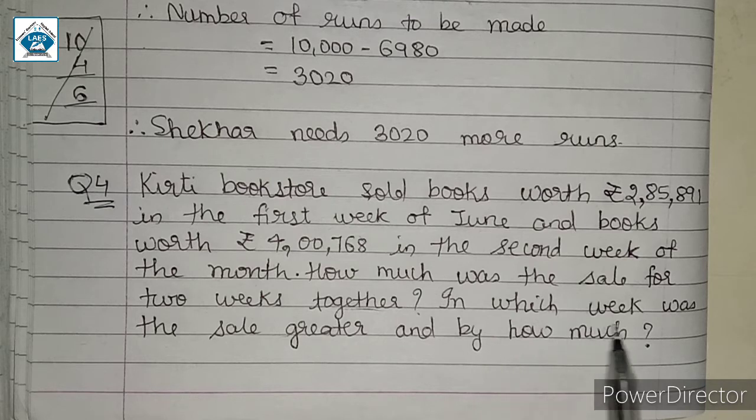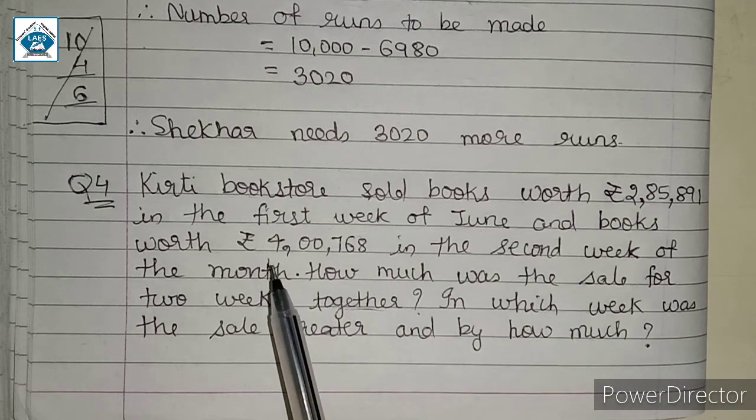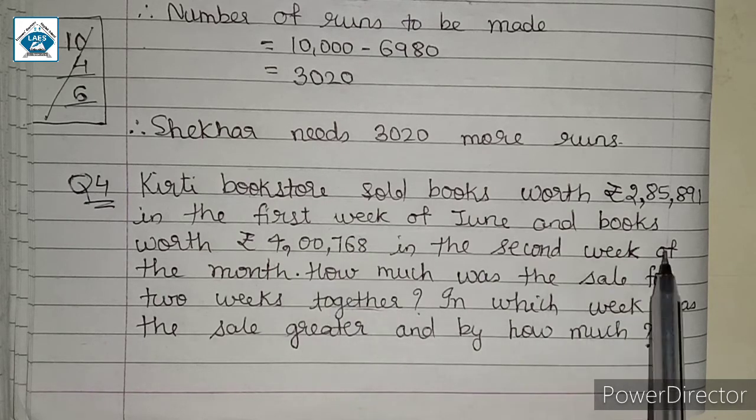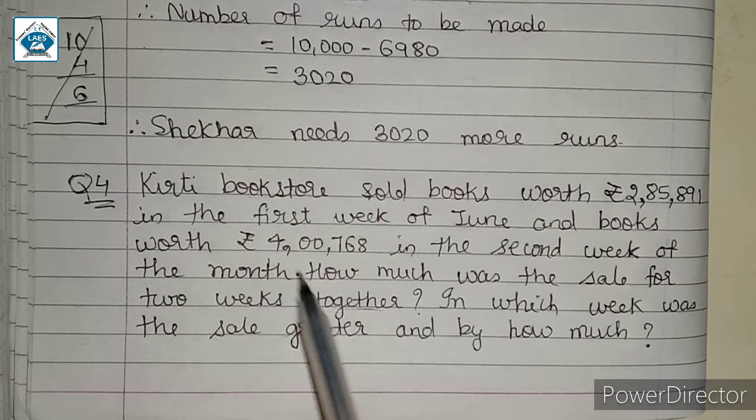Secondly, we are asked that in which week was the sale greater and by how much. So as we can see, 4,768 is the greater amount. So in the second week the sale was greater, and it is asked that by how much was the sale greater. So to find by how much, we will have to subtract the smaller amount from the bigger amount. Then we will know that by how much was the sale greater. So let us now have a look at the solution.